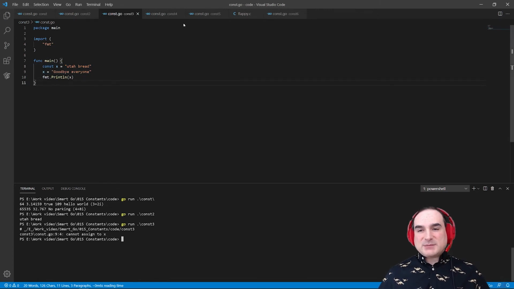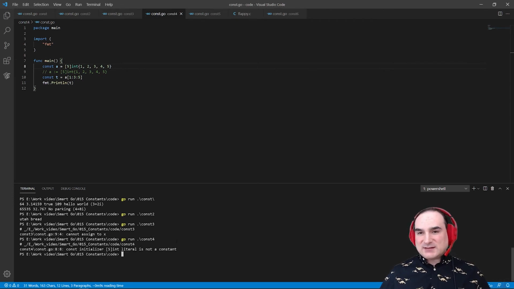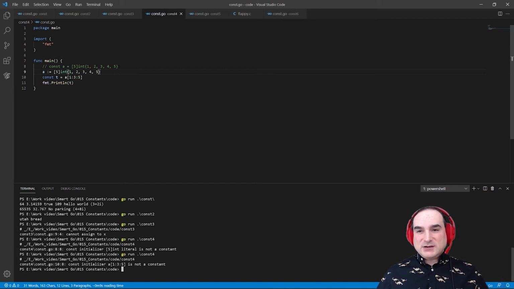Constants also cannot be anything but those four basic types that I enumerated. You can't make constants out of slices, for instance, or structs or maps or arrays, because all of those things imply mutability. If I try to initialize a slice as a constant, it will fail at the compilation stage. And no, I can't do something like make an array and then try to take a slice from it as a constant. That is not allowed either. All of these things will fail at the compiler level. They won't even run.